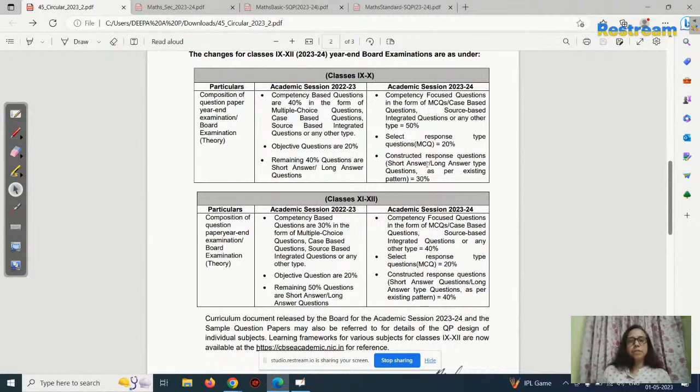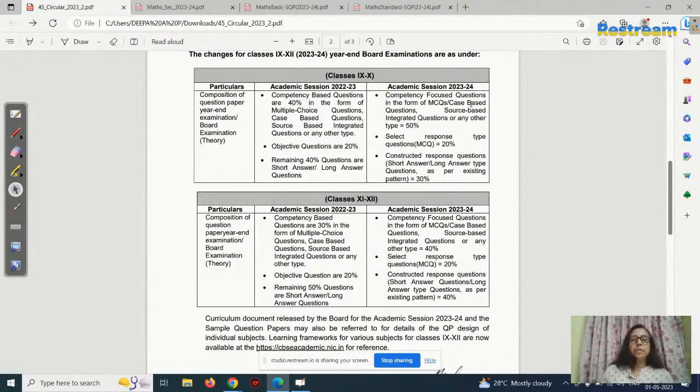So this is what I had to explain. What is your new curriculum? What is your new circular, regarding your academic session 23-24? So more competency based questions you can expect, in the sense of case based questions. Case based questions are actually not difficult. Previous year question paper, some questions were difficult.